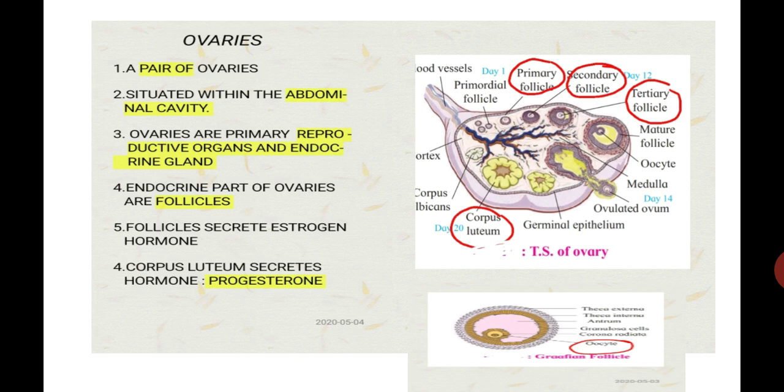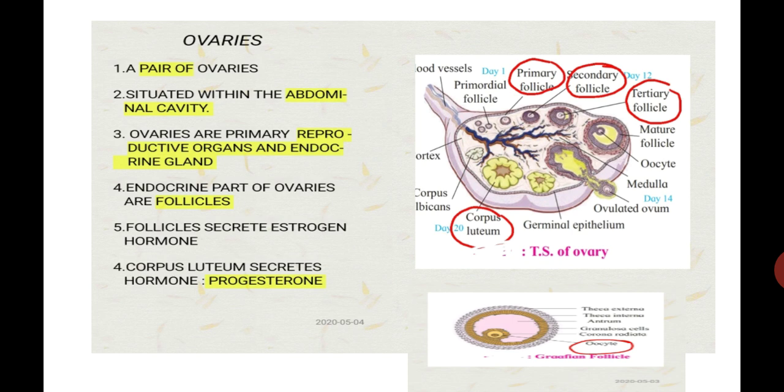We see the points again. Ovaries: a pair of ovaries is present in the female body. Number 2, they are situated within the abdominal cavity. Ovaries are primary reproductive organs, or primary sex organs, as well as endocrine glands. The endocrine part of the ovaries is called the follicles.